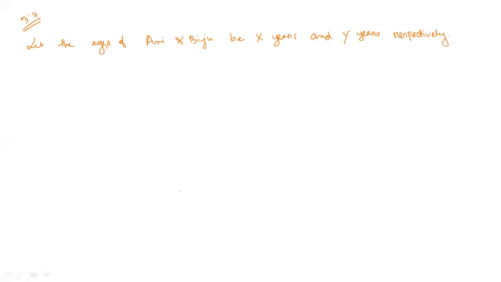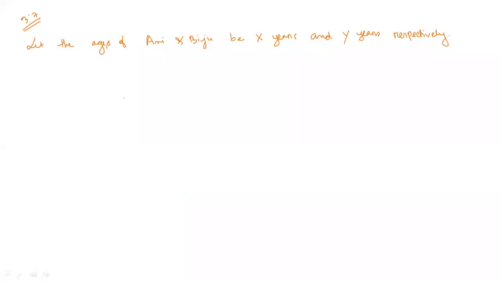So the question says, see this one. Now, it is not mentioned in the question whether Oni is elder or Biju is elder. Yes or no? Here it is not mentioned whether Oni is older or Biju is older. So now see, their ages differ by 3 years.